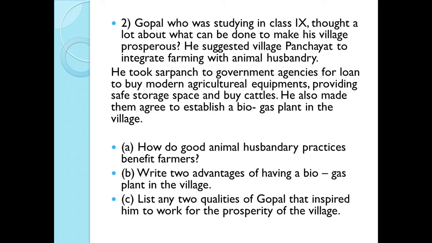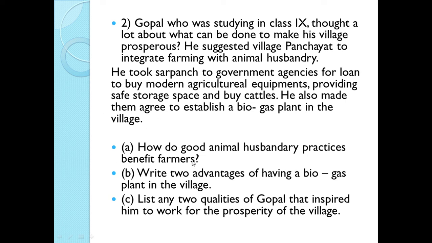Next question is Gopal, who was studying in class 9, he thought a lot about what can be done to make his village prosperous. So he suggested village panchayat to integrate farming with animal husbandry. He took Sarpanch to government agencies for loan to buy modern agricultural equipments, providing safe storage space and buy cattle. He also made them agree to establish a biogas plant in the village.